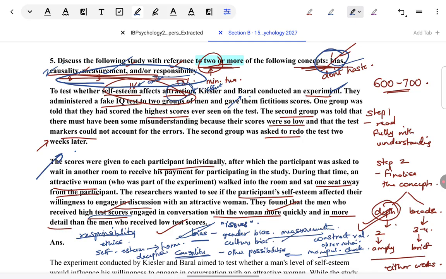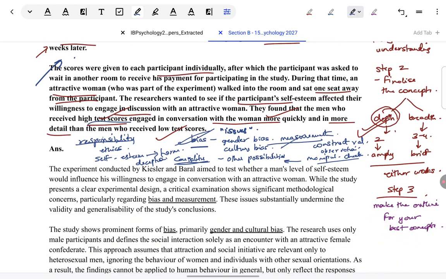And of course, practice goes a long way. I keep on practicing such questions. Beautiful questions are there in the official Oxford textbook also, and with time, more will keep releasing. So I will keep on practicing till I become very confident about my writing style, and that will help me to answer well. So I don't write down anything till in my mind I have a full relevant elaboration that I can give for the issues. So this is how we read the question. This is how we finalize on the concepts. Only when our step 3 is done, mentally the outline is ready for an elaborate, contextualized discussion that we can do, then only we begin answering.